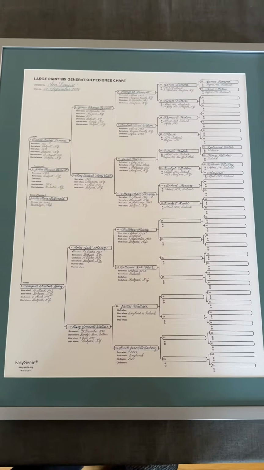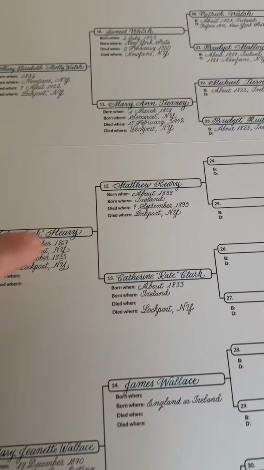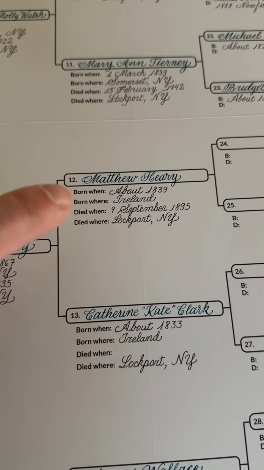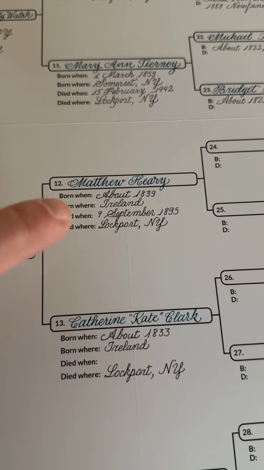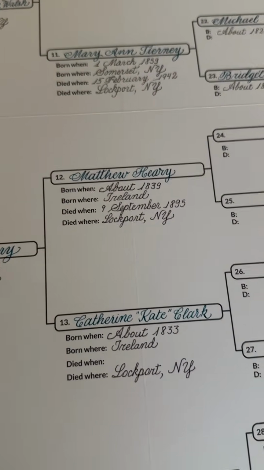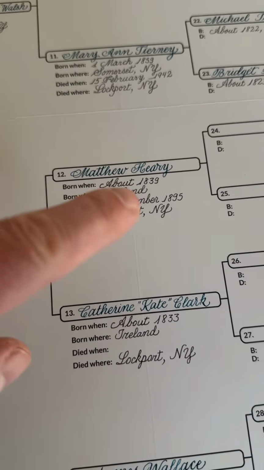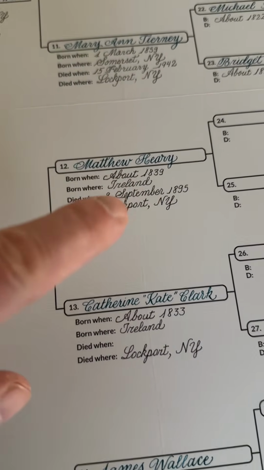This is an Easy Genie 6th generation pedigree chart, and I'm going to be talking a little bit about the information that you see on the chart. For instance, their name, when they were born, where they were born, where they died, and kind of basic question is, where do you get that information, especially if it's far back. So this is from the 1800s, so that's a long time ago.